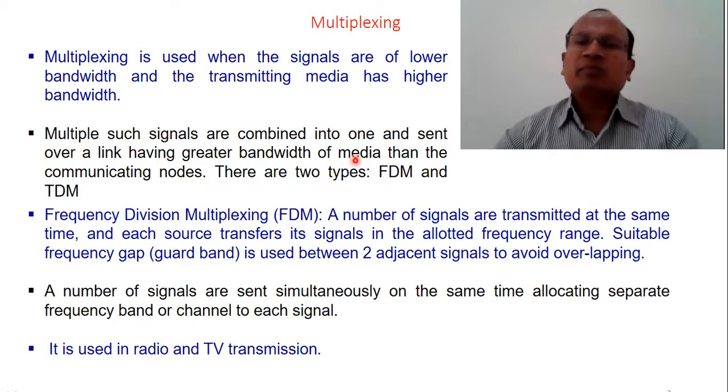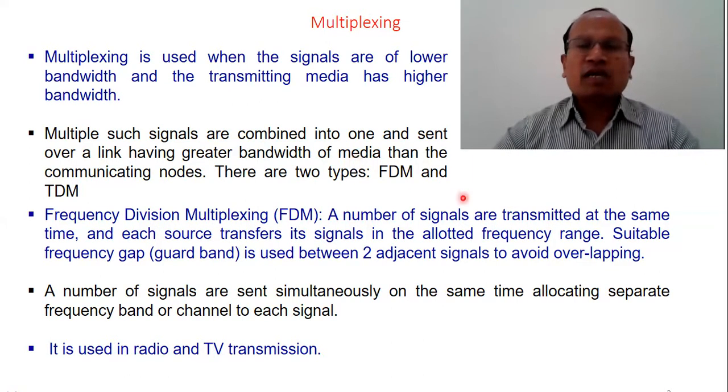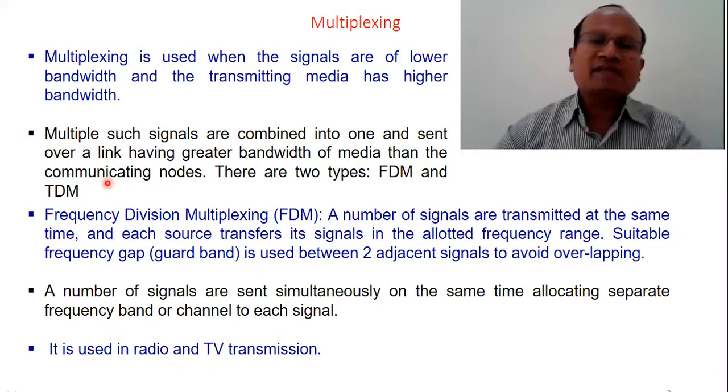As I have mentioned, there are two types of multiplexing techniques popularly used. One is FDM, frequency division multiplexing, and the other is TDM, time division multiplexing.